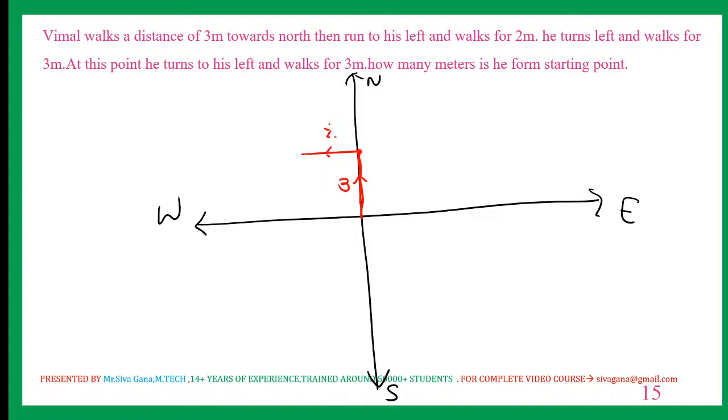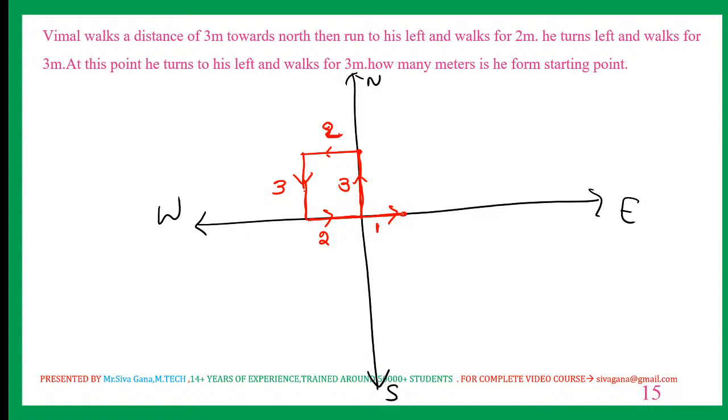Let's say this is 2 meters left. Then left turn, 3 meters. At this point he turns to his left and walks 3 meters. This is 2. This is 1.